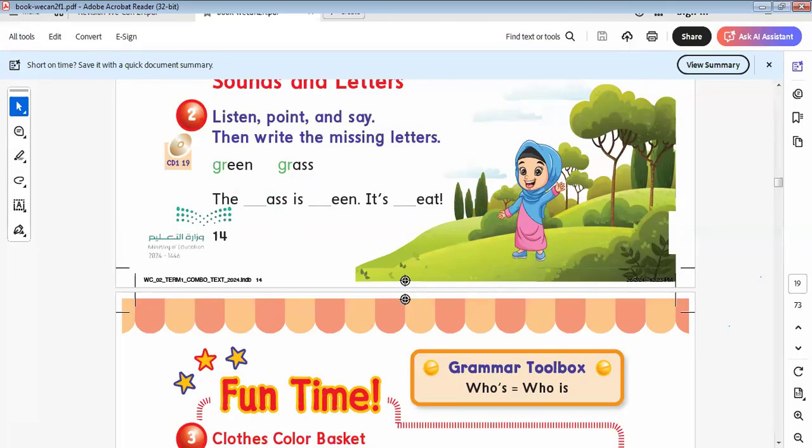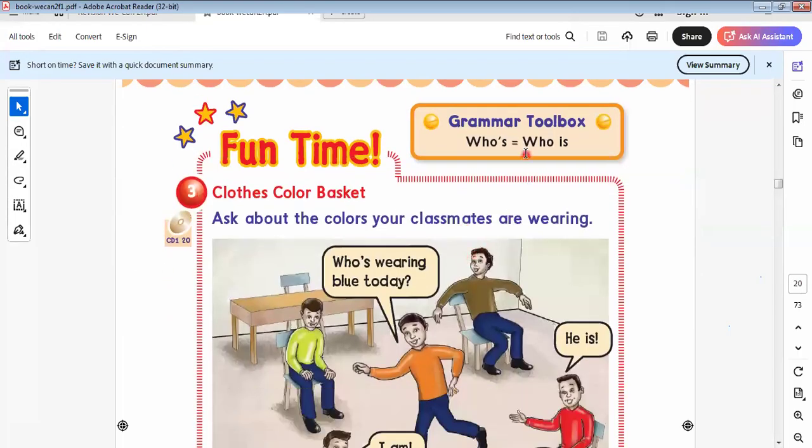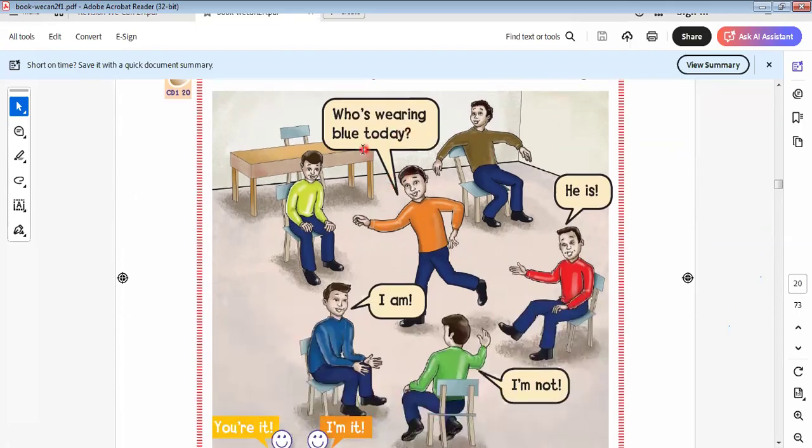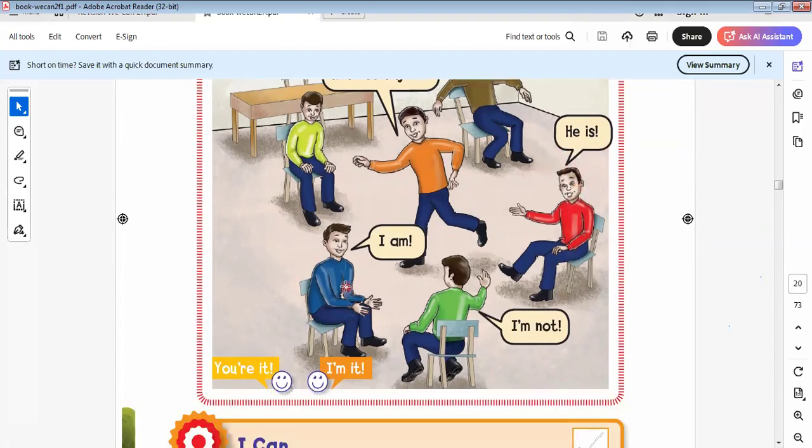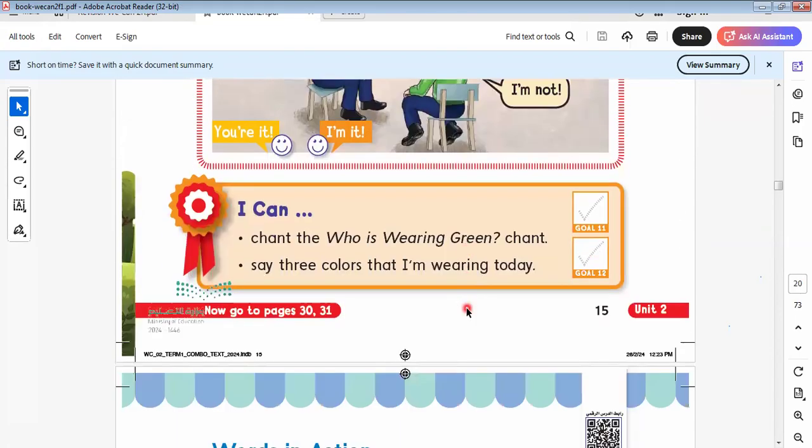Okay, let's go to another one here. Here we say whose, not who's. As we know, who's is an abbreviation or contraction of who is. Who is wearing blue today? He is, but he is not wearing blue. Wearing what? Wearing red. This one is wearing blue. This one is wearing green. So who is wearing green?